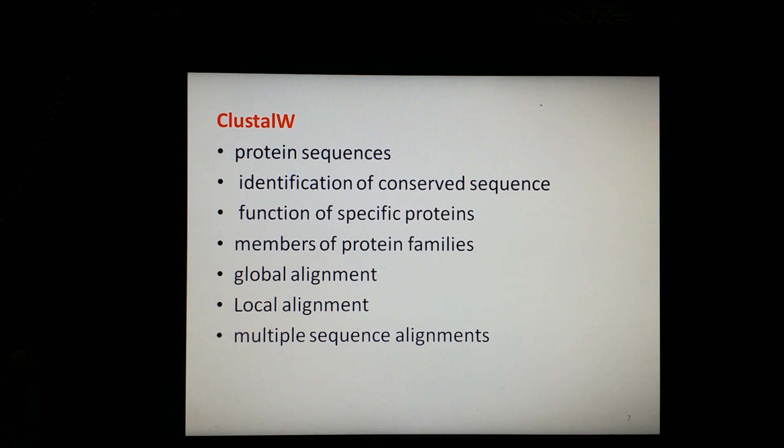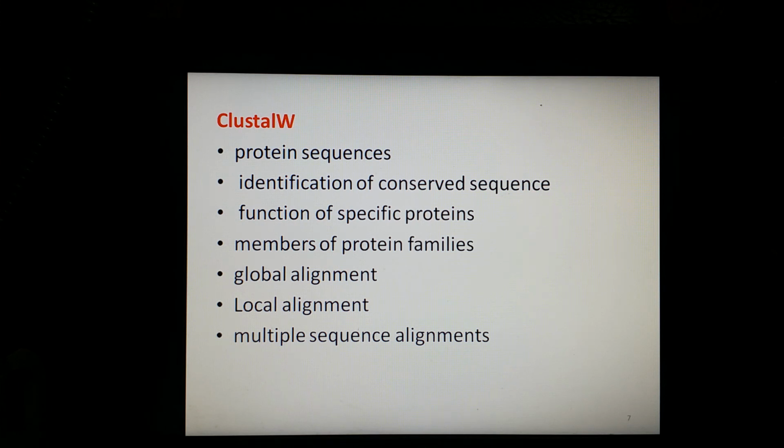This is very useful in designing experiments to test and modify the function of specific proteins, to predict the function and structure of proteins, and to identify new members of protein families. So this is how it functions.